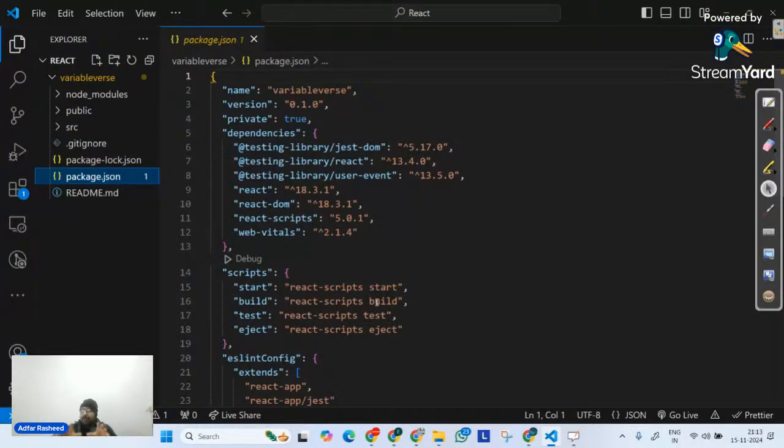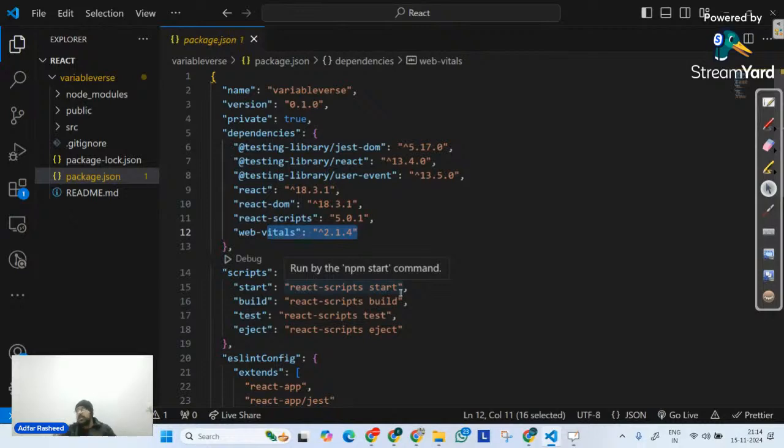For example, right now we have installed our React structure. And if you can see, the dependencies on which this entire project depends are React DOM, React Scripts, Web Vitals. So let's suppose you create a web application and you post it on the internet, and some people try to download it. Now, when they download it, they will go to package.json to determine what dependencies this project depends on.